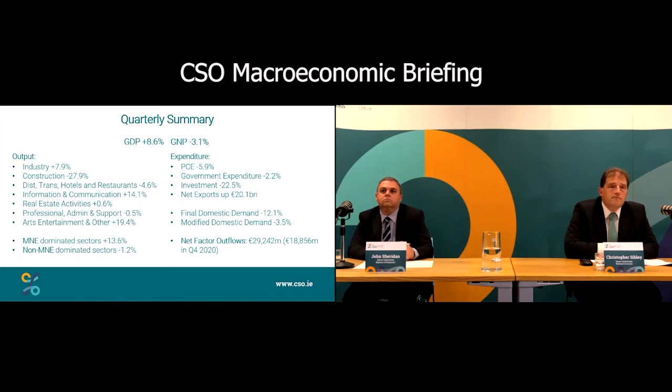On the expenditure side of the accounts, we see a fall in consumption again in Q1. Government expenditures are down a little at minus 2.2%, but again, strong net exports in the quarter. So our modified measure on the expenditure side, modified domestic demand, gives us a value of minus 3.5%. So I'll hand over to John now for the international accounts.